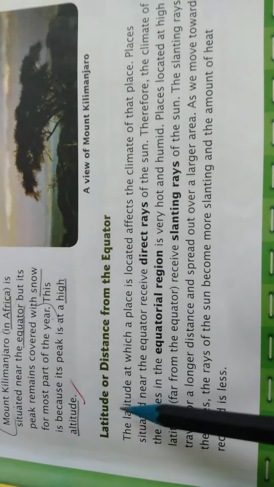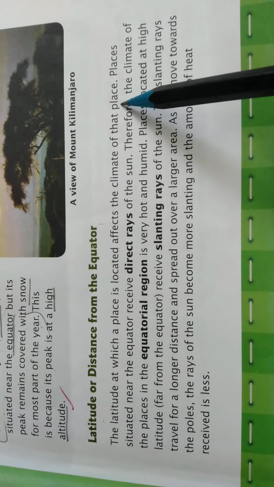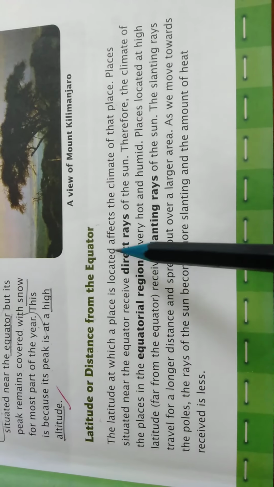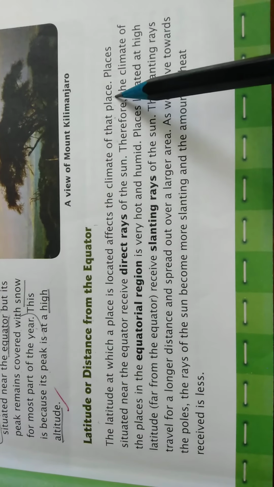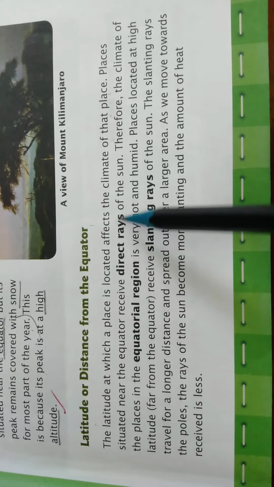Next topic is latitude or distance from the equator. The latitude at which a place is located affects the climate of that particular place. So whatever the latitude which belongs to a particular place, that also affects the climate of that particular area. Places situated near the equator receive direct rays of the sun.